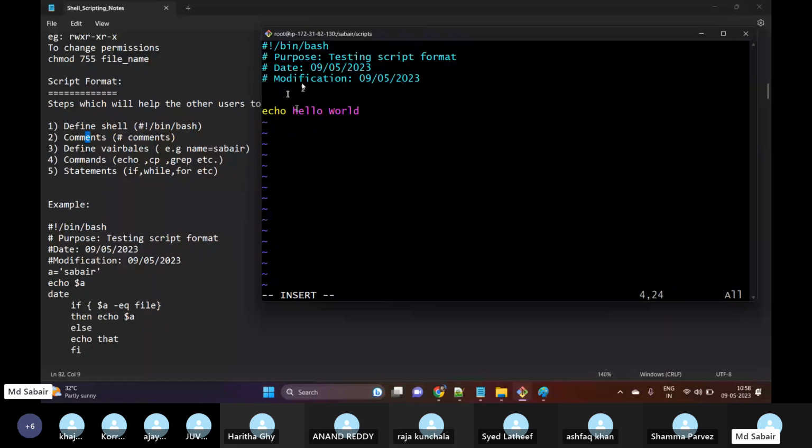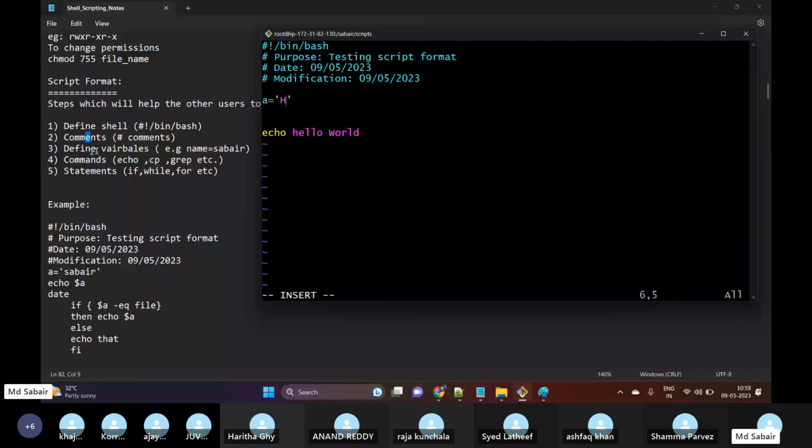And then we need to define variables. What is a variable? A variable works as a container, which helps us store anything. In regular terms, what do you mean by container? For example, a box is a container, and we store something inside it. Same concept, variables store something. So I am using a as my variable, equal to hello world.